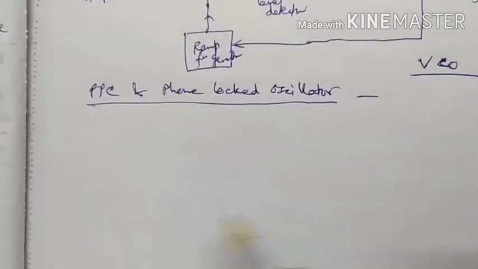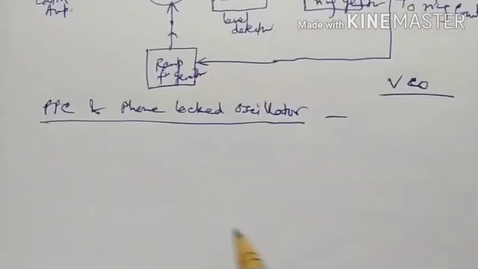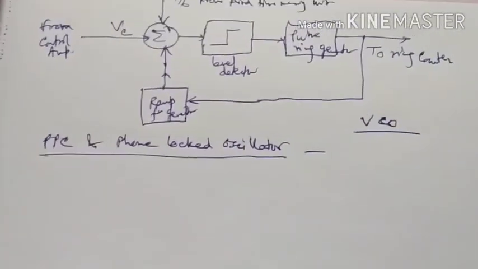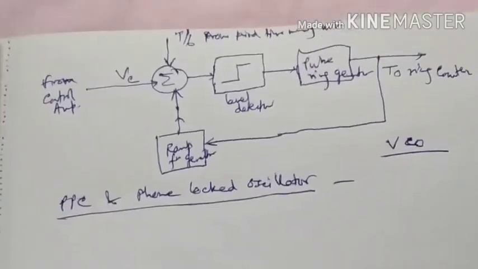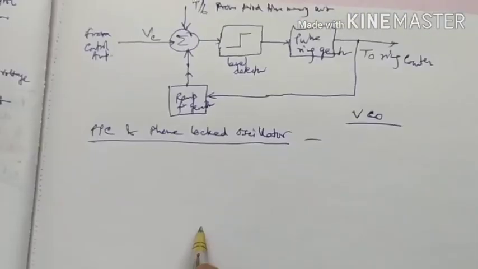So if we draw the relevant diagram of the phase locked oscillator and PPC, the pulse phase control, it will be just like this.